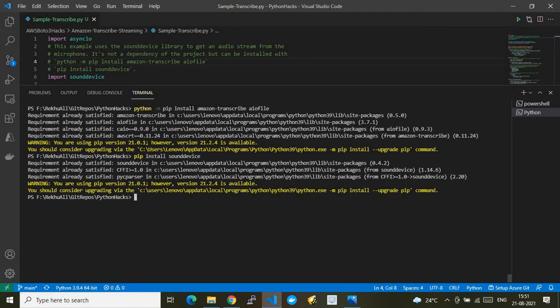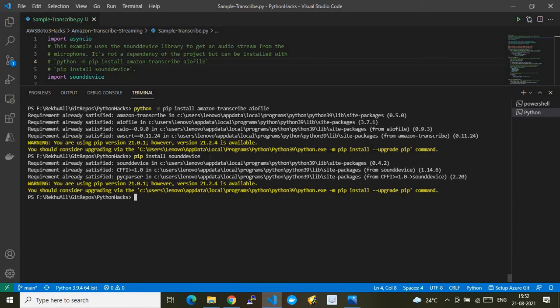So now we have installed the Amazon Transcribe AIO file module as well. Along with that, we have installed sound device as well. I'm installing sound device because here I will show you that in real time, when I speak from my headset, I'm currently wearing the headset, and from this headset I will play an English clip. And that speech will be converted into text in real time.